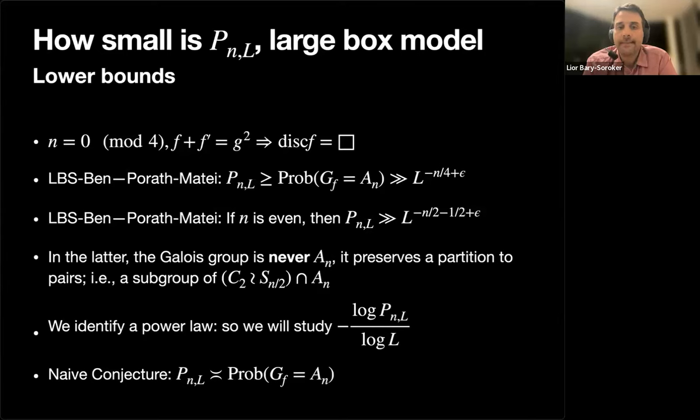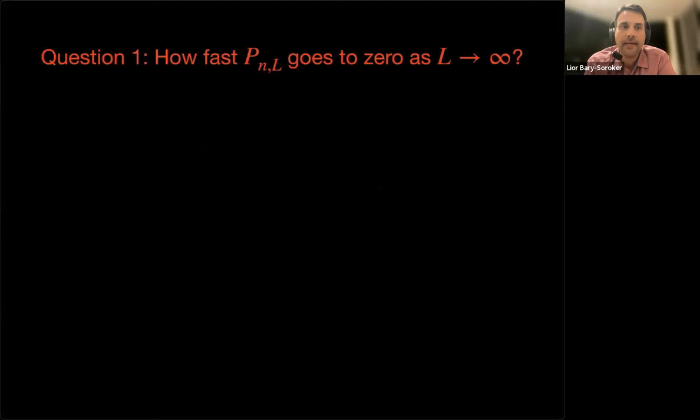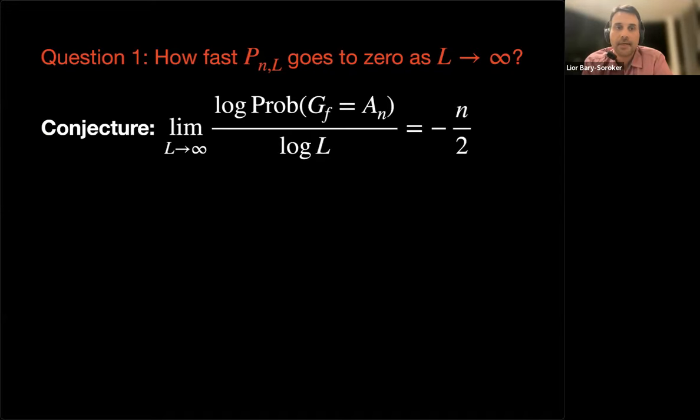What should be the power of the probability to have a square discriminant or to have a Galois group AN? So the upper bound, the best that we have, is 1 over L, and this is by Manjul Bhargava, and it kind of summarizes almost 100 years of progress. And the best lower bound that I know of is L to the minus n over 4 for Galois group AN. So if you don't know anything more, then probably you should do some numerics, and we did some numerics